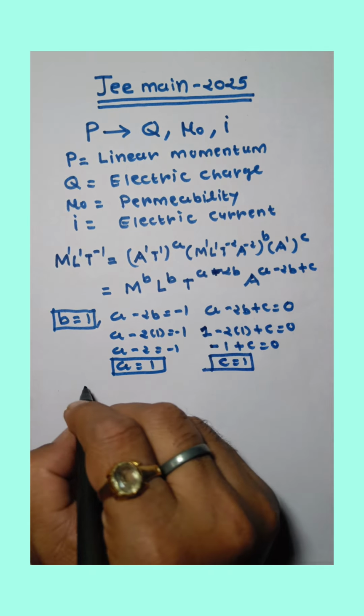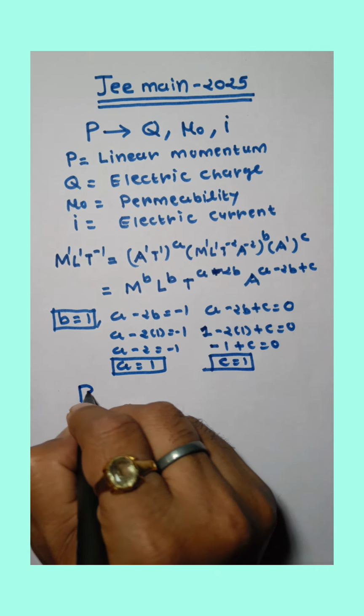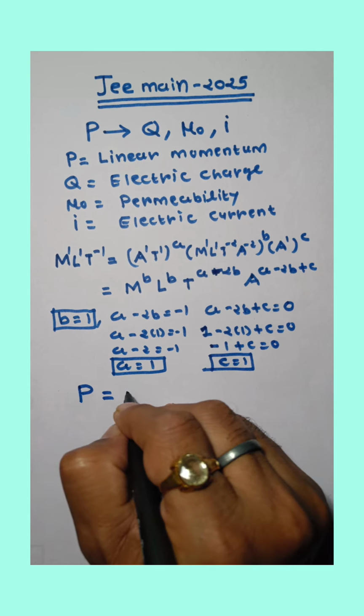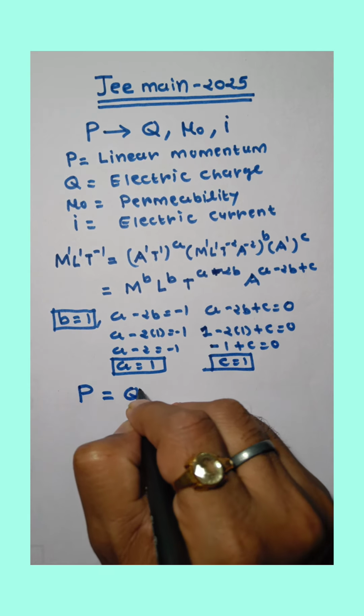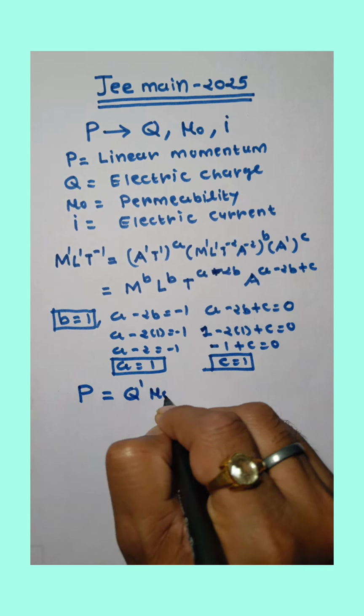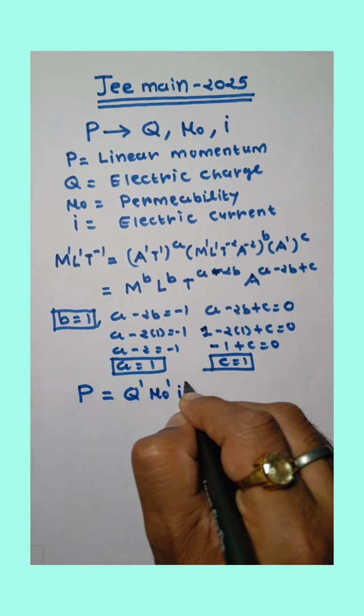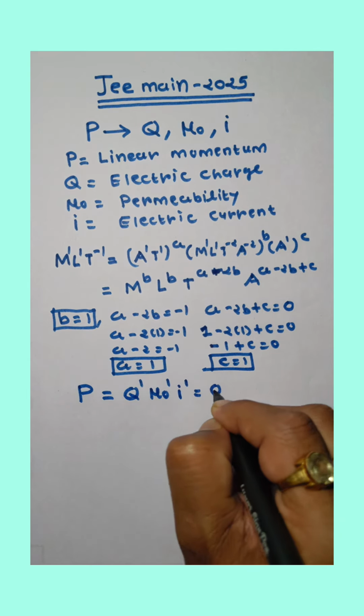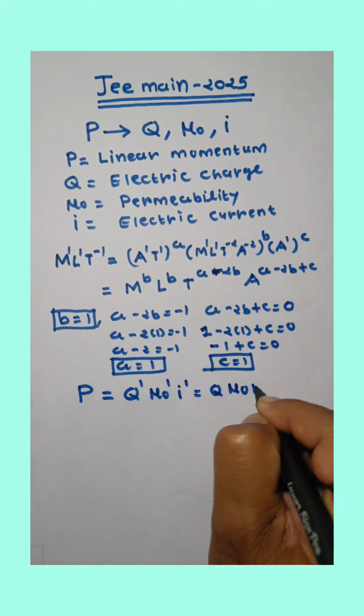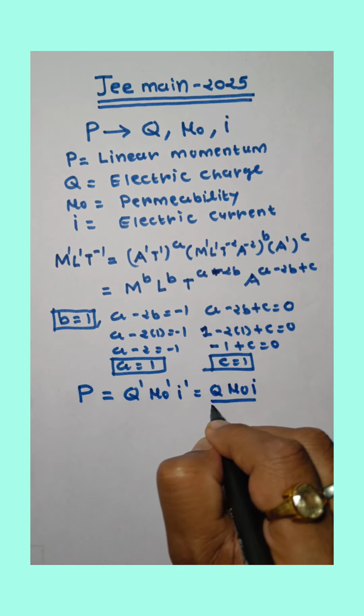So a, b, c are all 1. So dimensional formula of P in terms of Q, mu naught and I: Q raised to 1, mu naught raised to 1 as well as I raised to 1. So Q mu naught I, that is the dimensional formula of linear momentum.